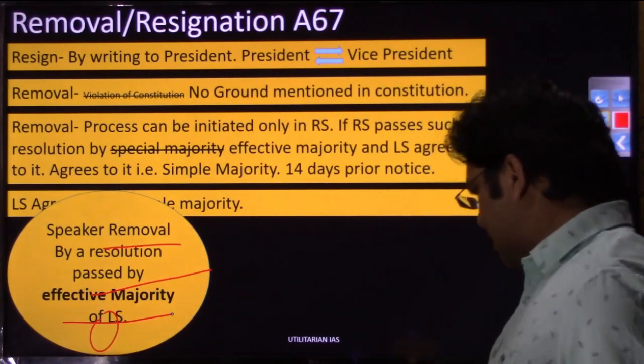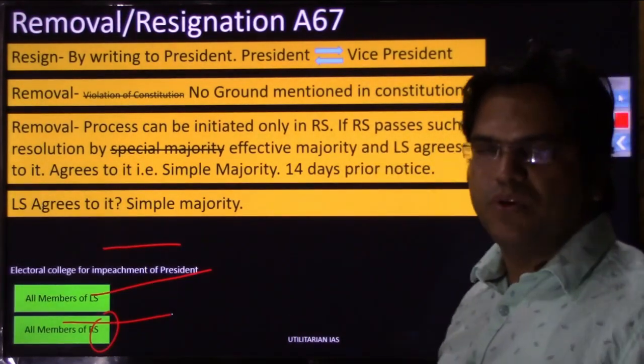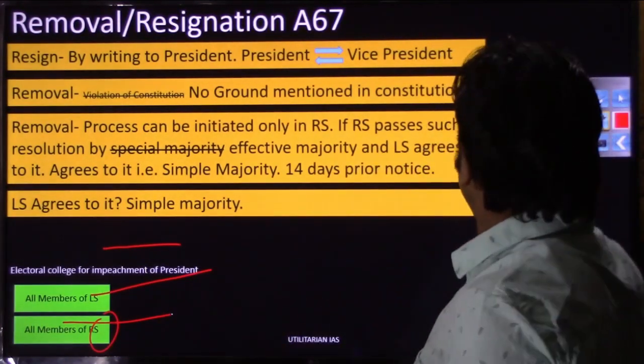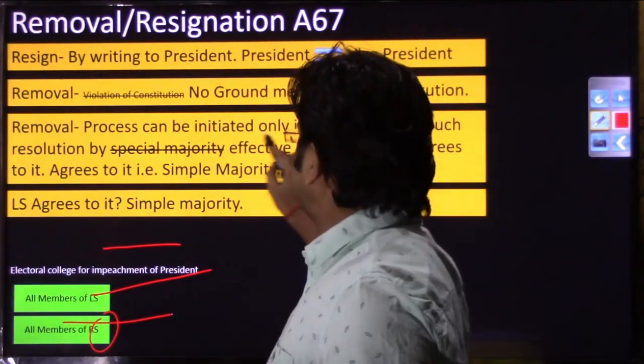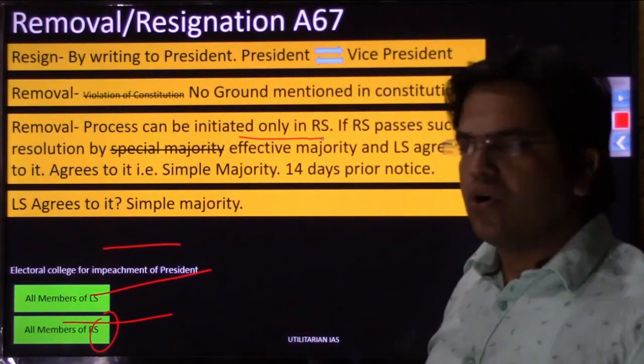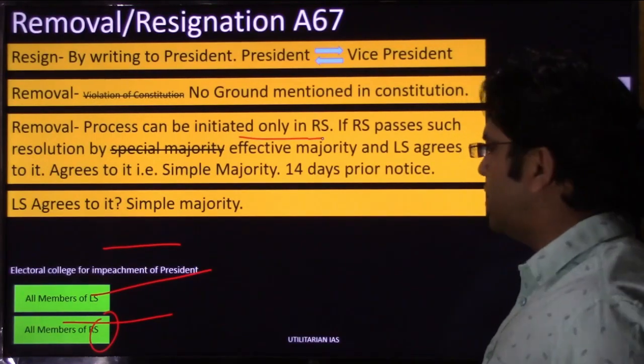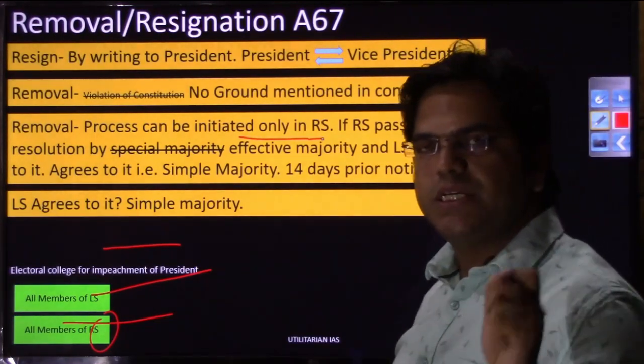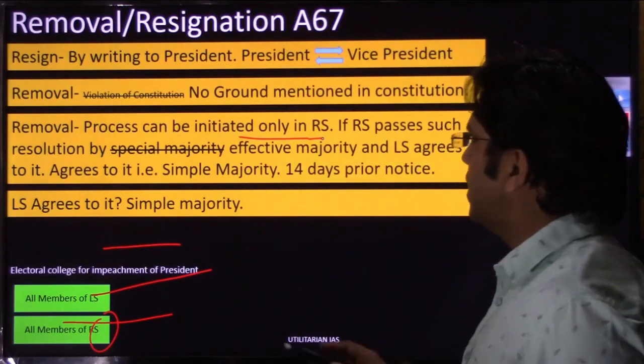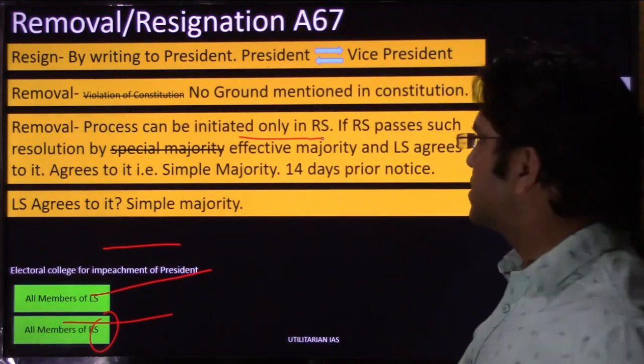Similarly, if Rajya Sabha has to remove its chairman, the resolution will be initiated only in Rajya Sabha and not in Lok Sabha. It's obvious, right? While comparing it with the president's impeachment, the president's impeachment could have been initiated in Lok Sabha and Rajya Sabha as well. Now come back to the vice president's removal.